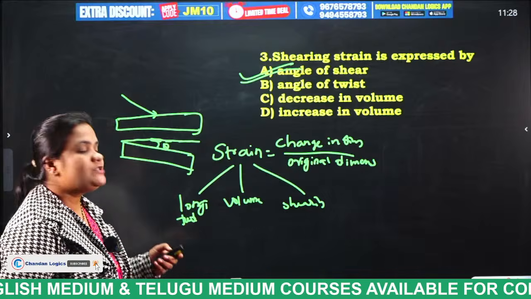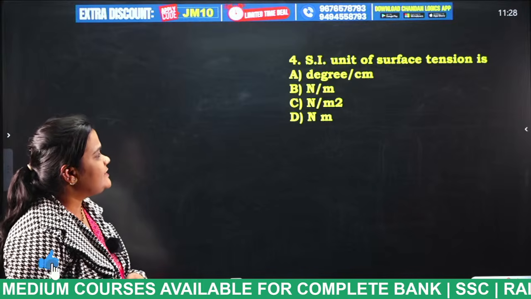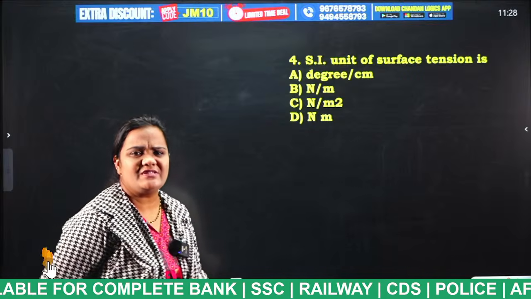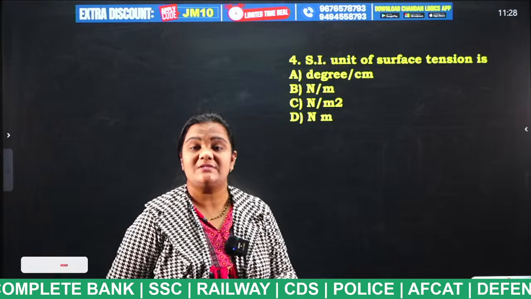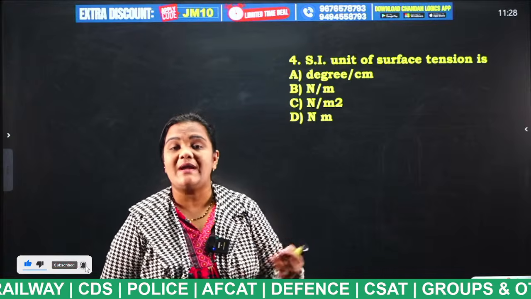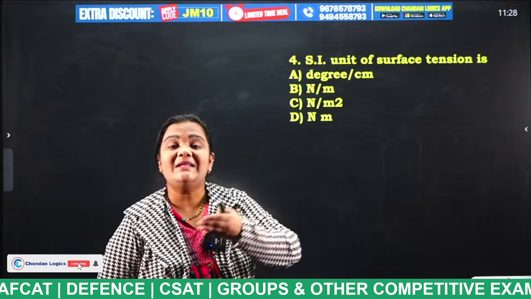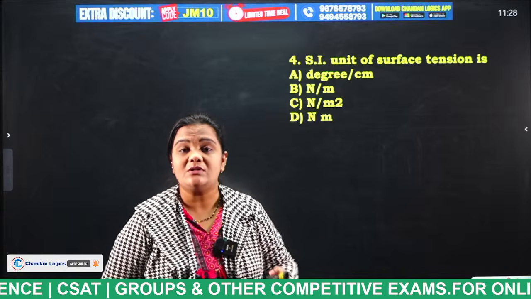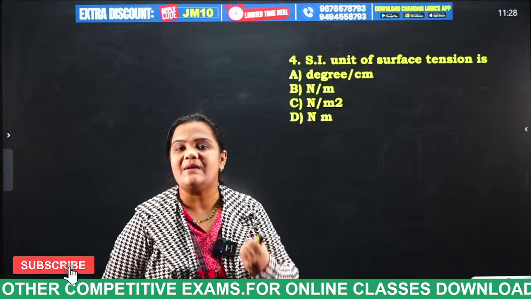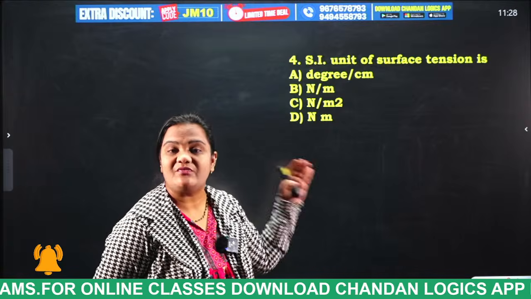Okay, next question I am going to display. SI unit of surface tension: degree per centimeter, Newton per meter square, Newton meter. So what do you mean by surface tension actually? When rain droplets fall on the surface, what happens? The rain droplets will not be in the form of a sphere. They will be in the form of a half sphere. Why? Because the surface of the ground is exerting some pressure on the raindrop, and that is known as surface tension.